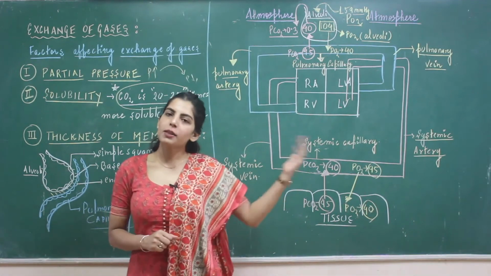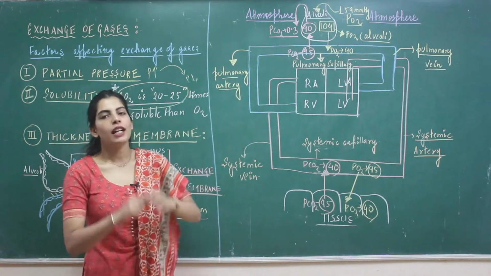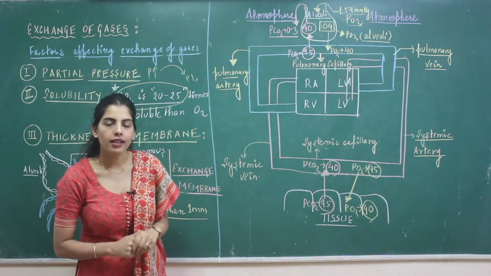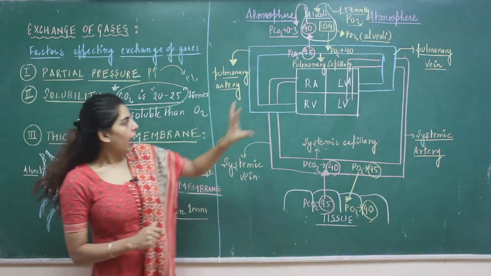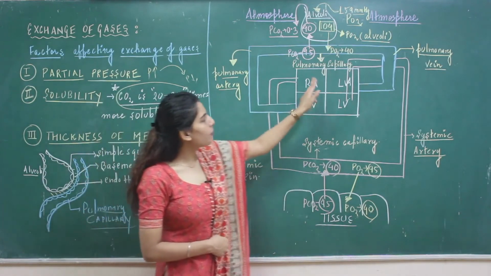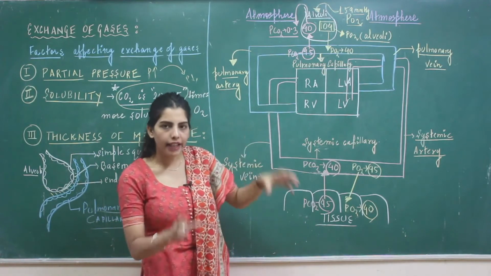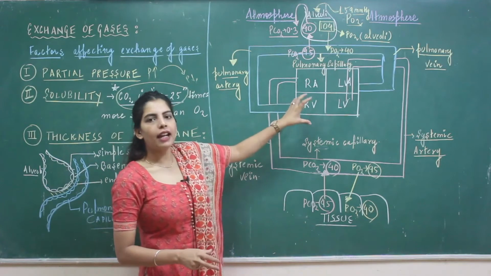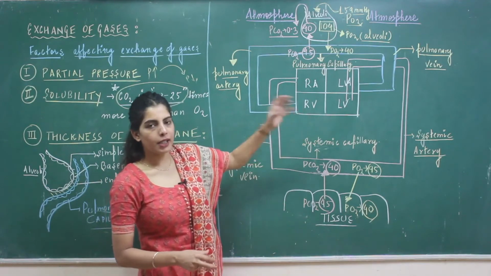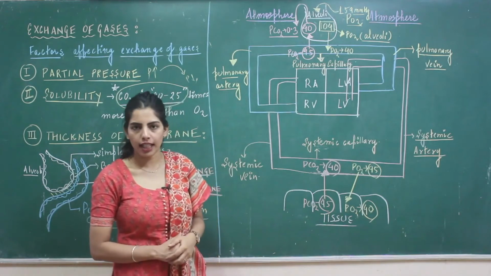Now, looking at this part of the board, you can understand actual exchange taking place at different parts. First of all, try to understand what this diagram is describing. This is a rough diagram, students, not exactly appropriate, but you can understand all the parts of your heart as well as the alveoli and the different blood capillaries through which the exchange is taking place.